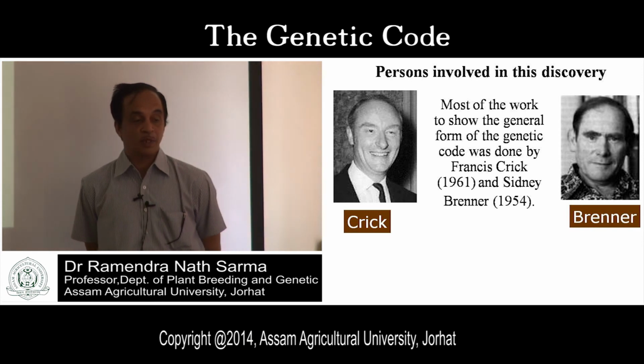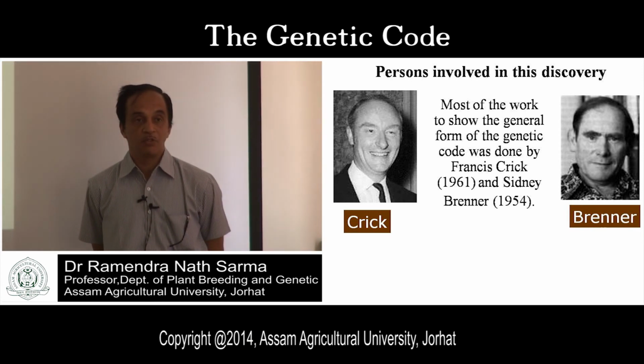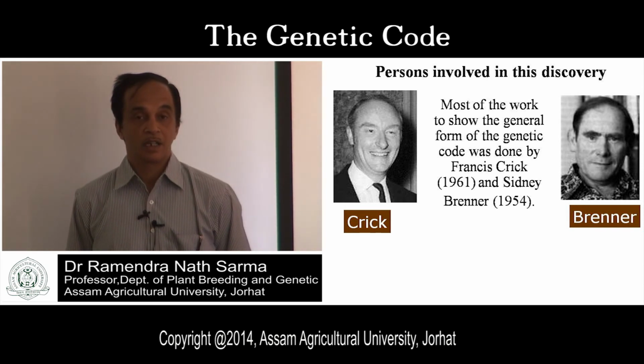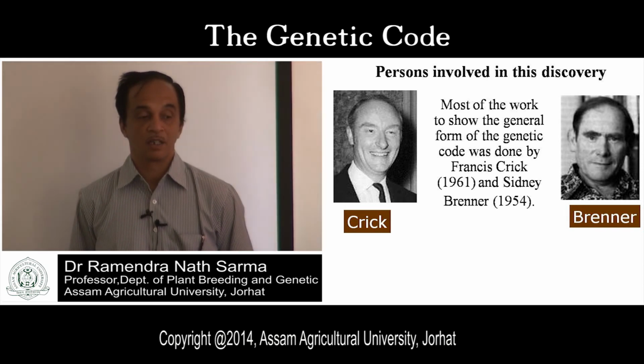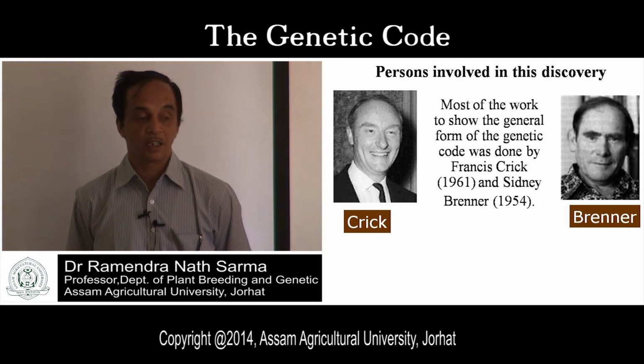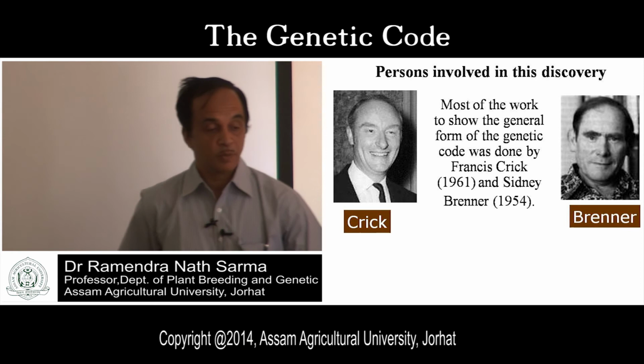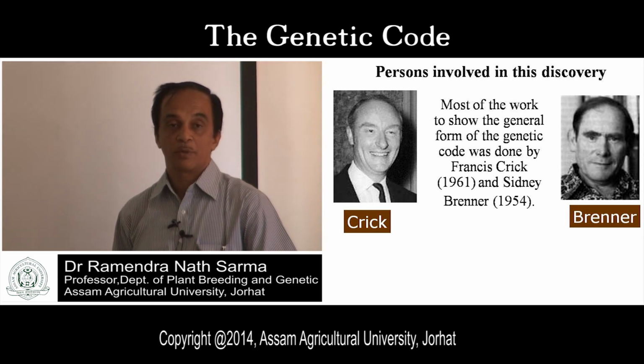Look at this. These are two persons who were responsible for identifying the genetic code. Theoretically, these two persons, Francis Crick and Sidney Brenner, were involved in the discovery of the genetic code.